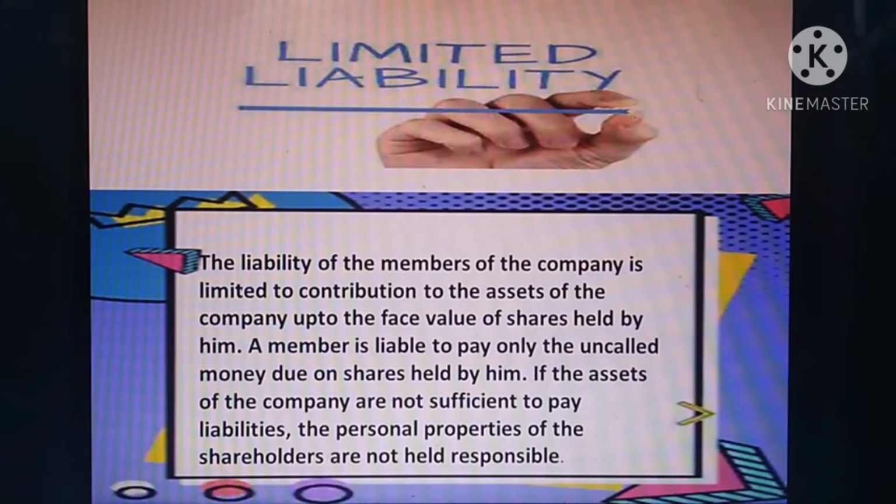Once I have paid all the amount, I don't have any other liability to the company. Otherwise, if I have not paid the uncalled money, 3 rupees, that 3 rupees is my liability. That amount only I am liable to pay to the company. This is limited liability: the shareholders of the company are not responsible for repaying the company's liabilities from their personal property. If the assets of the company are not sufficient to repay the liability, the personal property of shareholders is not held responsible to repay the debt amount. So that is limited liability.